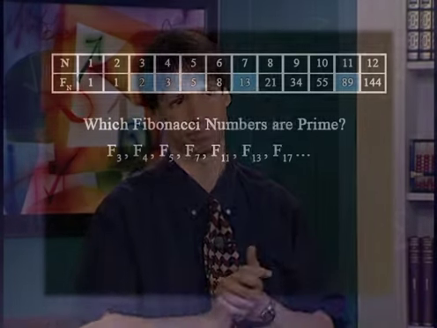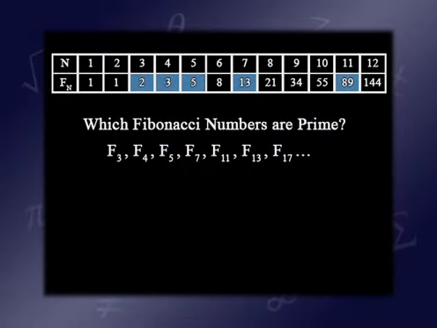We were talking about prime numbers in a previous lecture. Which Fibonacci numbers are prime? Well, if you look on our list, we have a 2, a 3, a 5, a 13, an 89. It turns out the prime Fibonacci numbers are F3, 4, 5, 7, 11, 13, 17. There's a pattern there. Except for that F4, which we'll ignore, it looks like we're seeing prime indices, right?